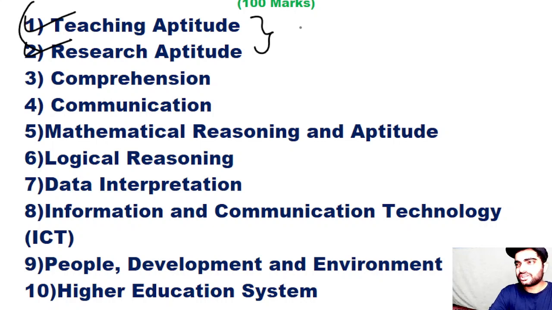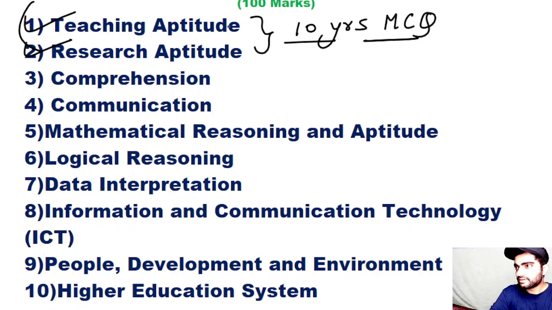The content is too much. If you do some selective study, and I can give you the important topics list from every unit, and if you do only the last 10 years' MCQs from these units, teaching aptitude and research aptitude, you can easily score well.